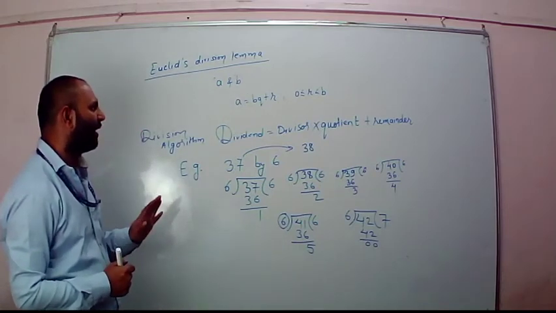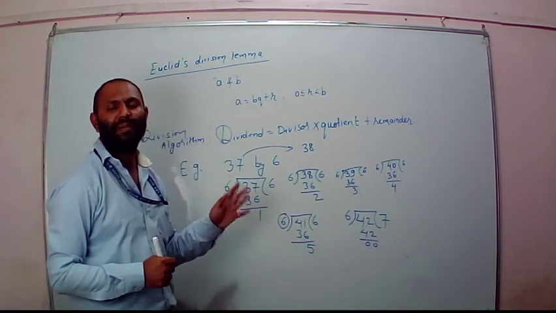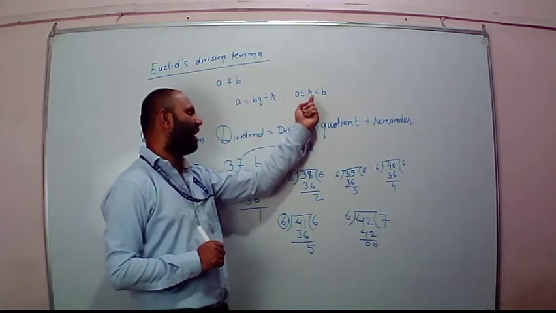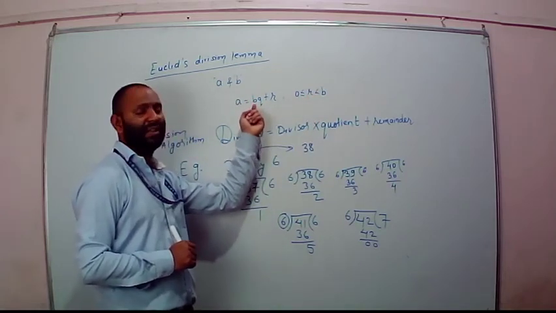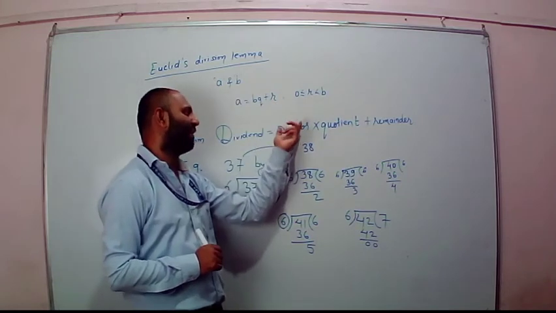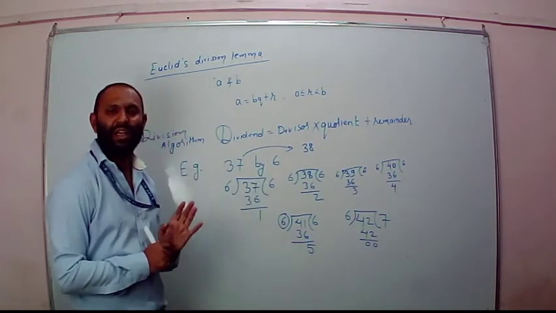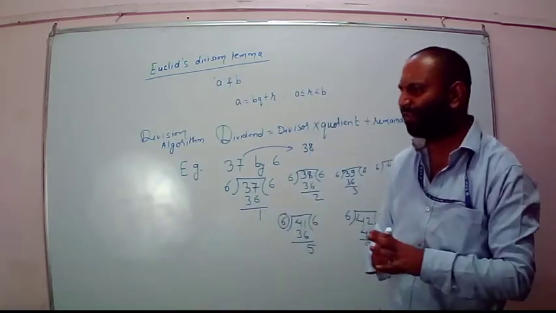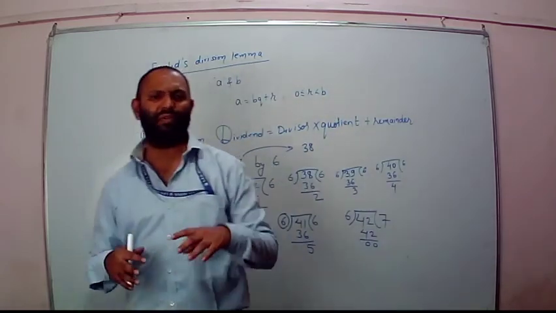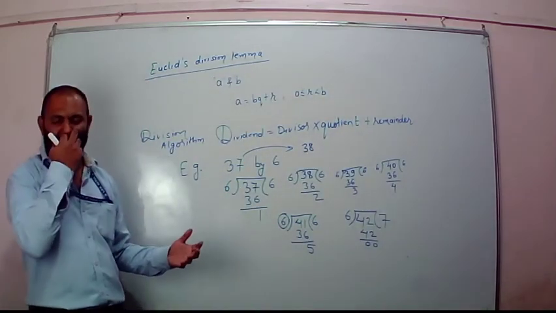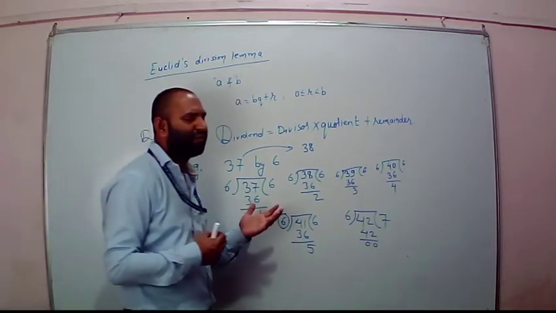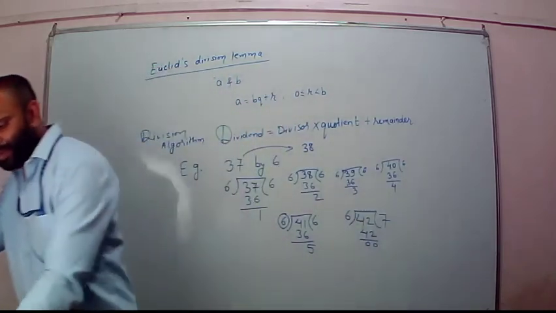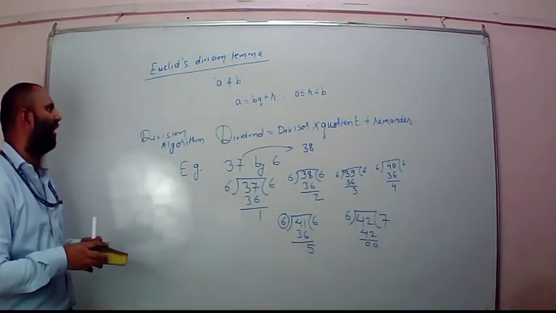So you must take care about it. Whenever you divide some integer by another integer, the remainder has to be always less than the divisor. If the remainder becomes greater than the divisor, then your calculation is wrong. It's a mathematically, practically proven thing. So that's what the lemma says. And how are we going to apply it to the questions? In the exercise, first we apply it to find out the HCF. That we have already discussed in our live classes.